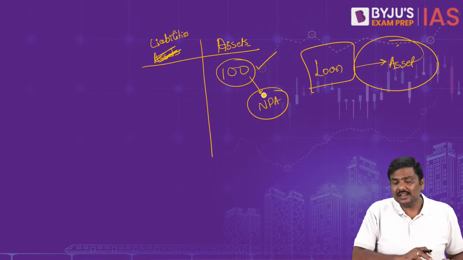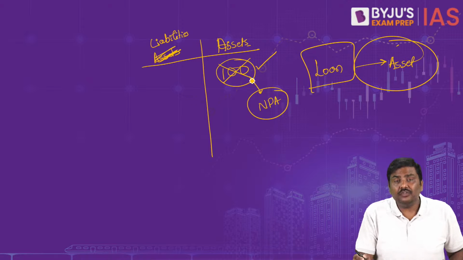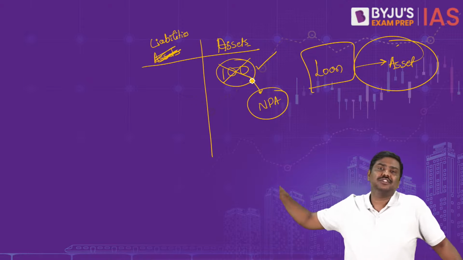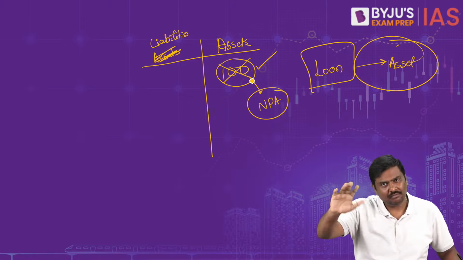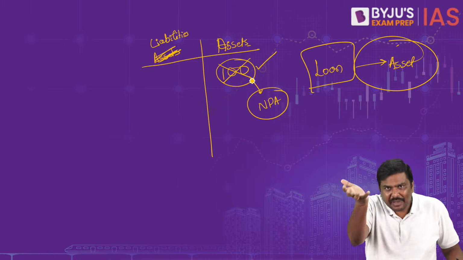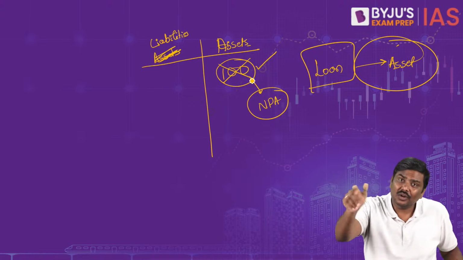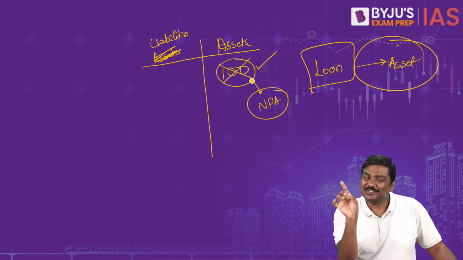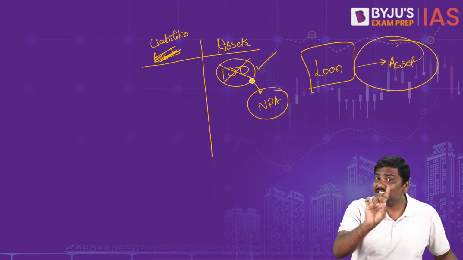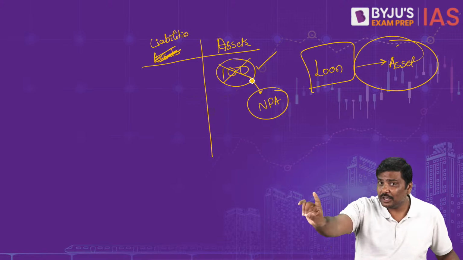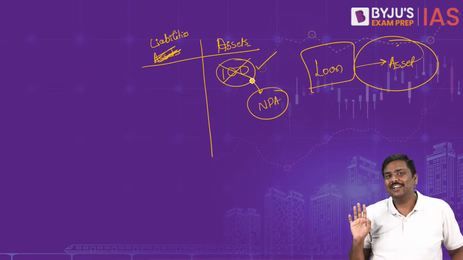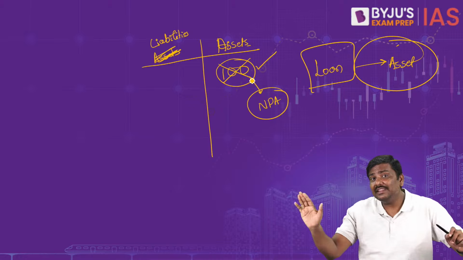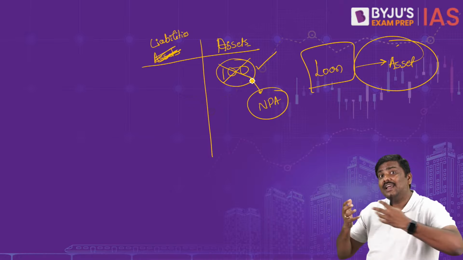So what the bank does is it will simply write off, in the sense that it will take this loan outside the balance sheet. In simple terms, it will not mention this 100 rupees as a loan in the balance sheet. But the next point is very, very important. It doesn't mean that they will not be trying to collect the money from the borrower. When you write off, it doesn't mean that the bank will not try to recollect it.